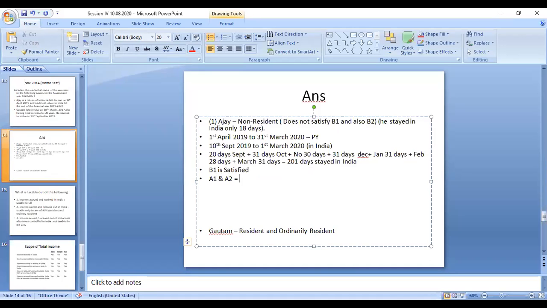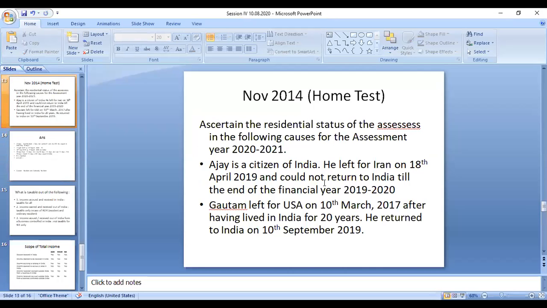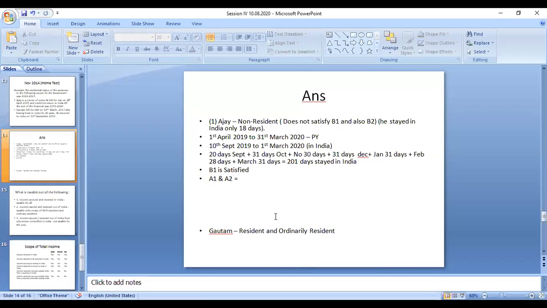In additional condition one, he must satisfy being resident in India for 2 previous years out of 10 previous years. In 2017, 18, 19, only 3 years he was outside India, and for 20 years he was in India. So taking the 10 previous years, he satisfies 2 years resident in India, staying more than 182 days.